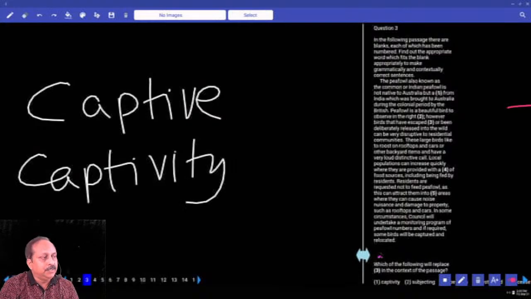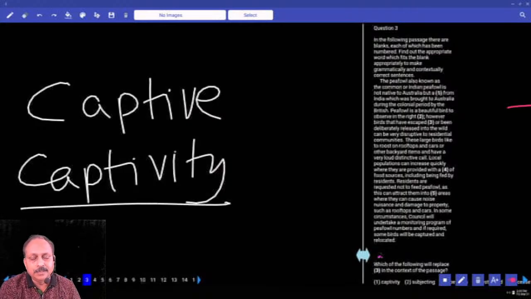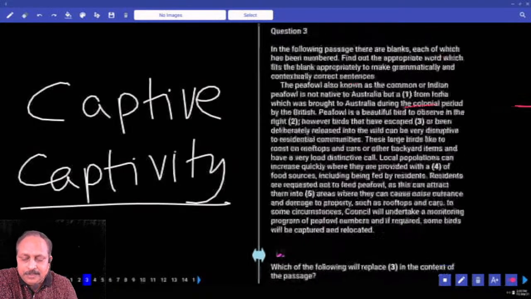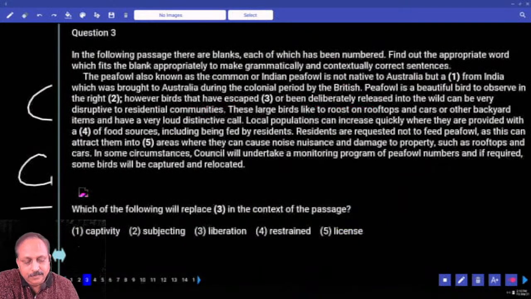Captive animals means they are caught and kept at some place. They cannot escape. They are confined. They are restricted. And noun form is what? Captivity. So we'll go to the options with this awareness. What is the first word? The very first word is captivity. Escape from what? Escape to captivity. Being captive. So hold that word.